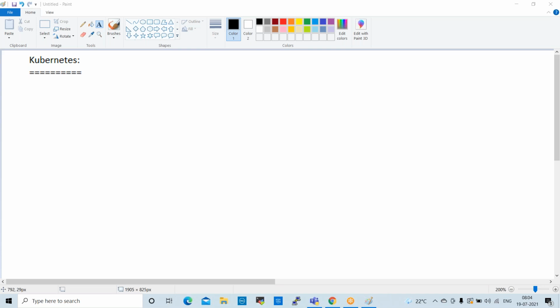Yeah. And Kubernetes is an open source container management tool hosted by CNCF, the Cloud Native Computing Foundation. This is also known as the enhanced version of Borg, which was developed at Google.